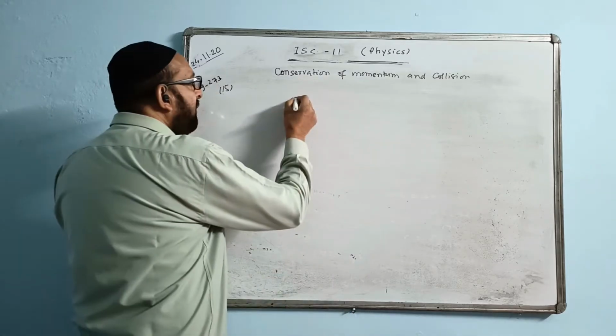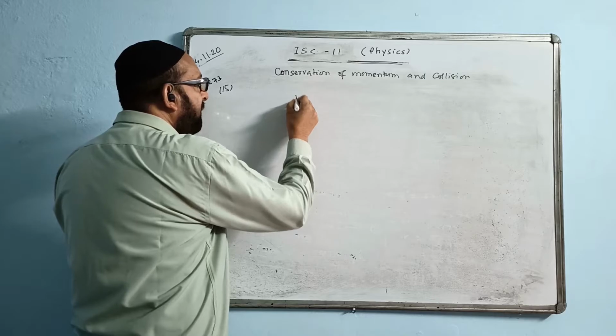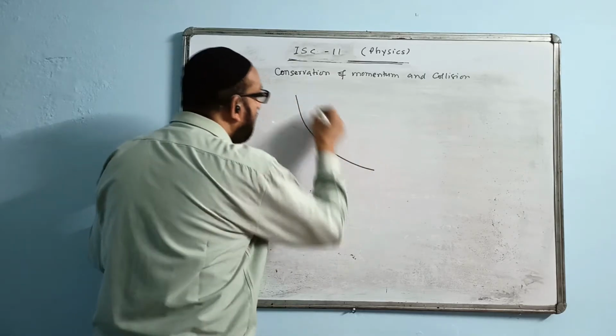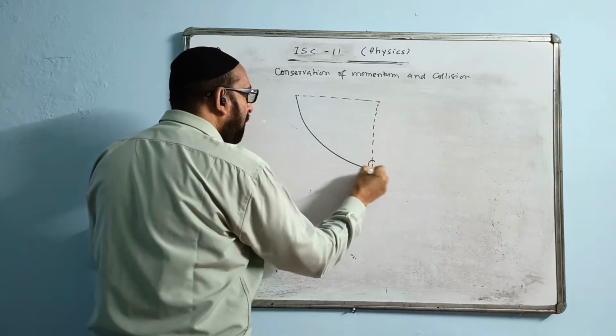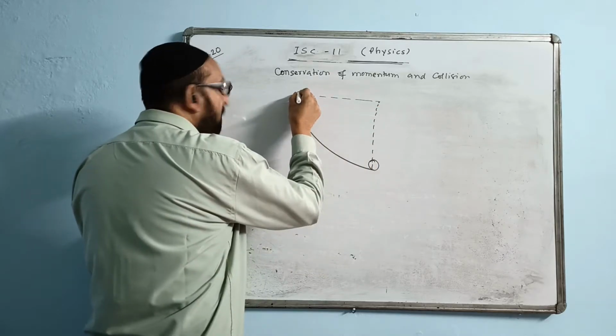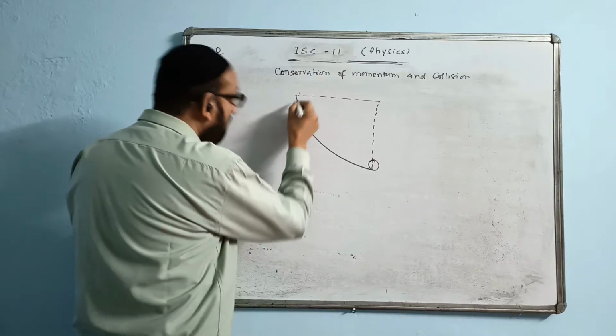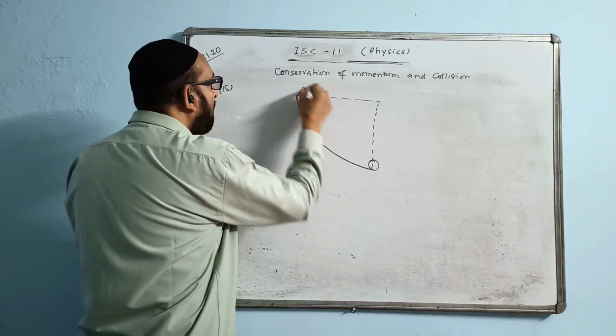The figure is also given for this question, so we are drawing the figure. There is a quadrant, one ball, and there is another ball here, A and B.